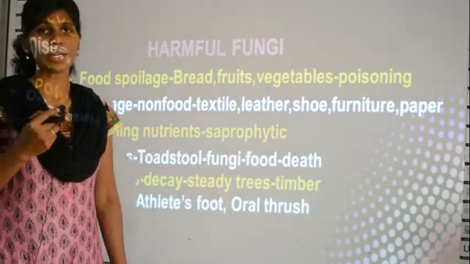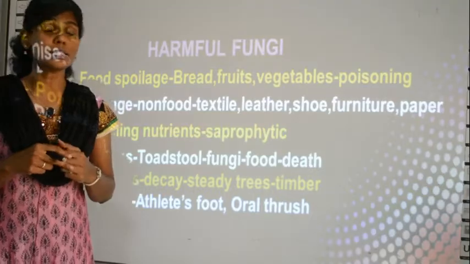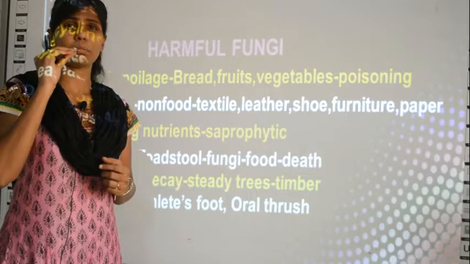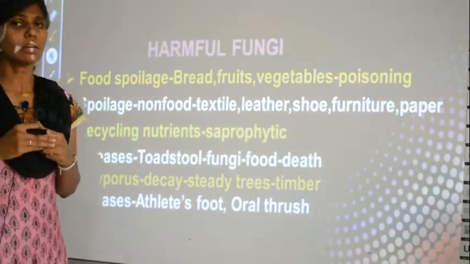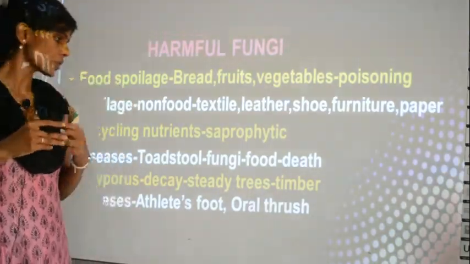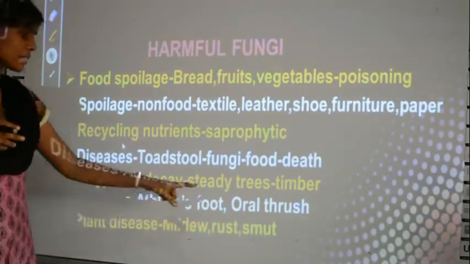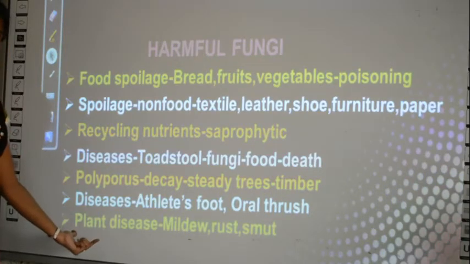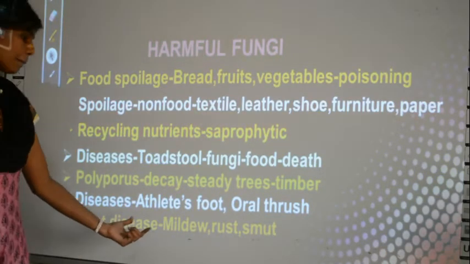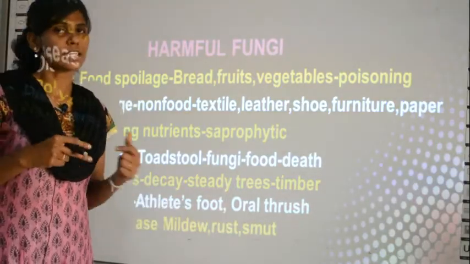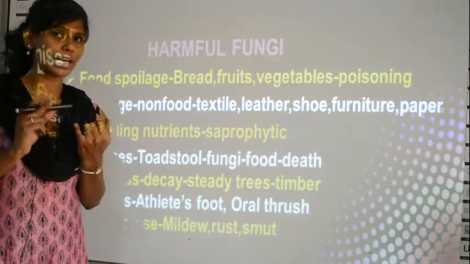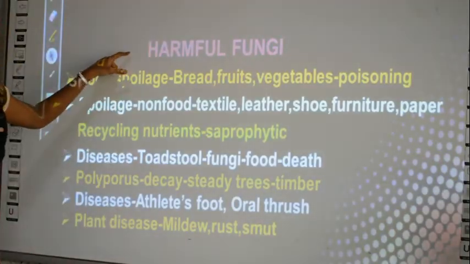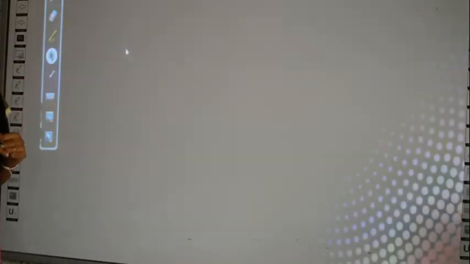And also oral thrush. Oral thrush is usually in AIDS patient you get oral thrush, which means on the tongue you will have some cottony structure. There will be infection on the tongue region. Okay, so that is oral thrush caused by the fungi. These two are present in human being. The last three are present in plants. Certain fungi can cause plant diseases like mildew, rusts and smuts. What are the names of the diseases? Mildew, rusts and smuts. So these ways fungi are harmful to plants and also to human beings.